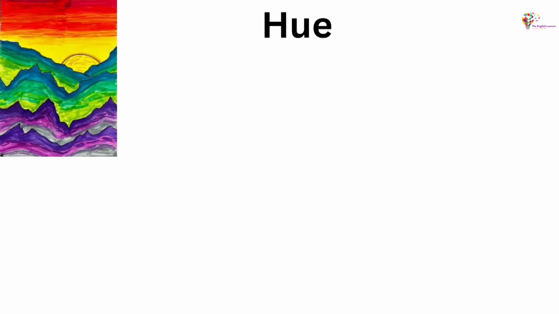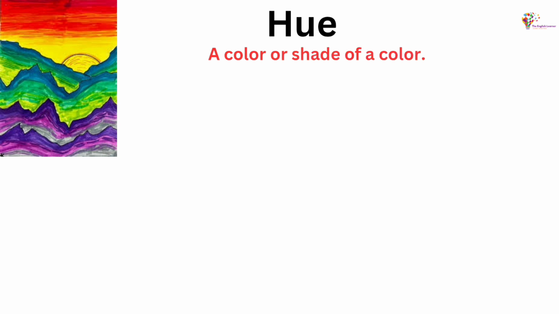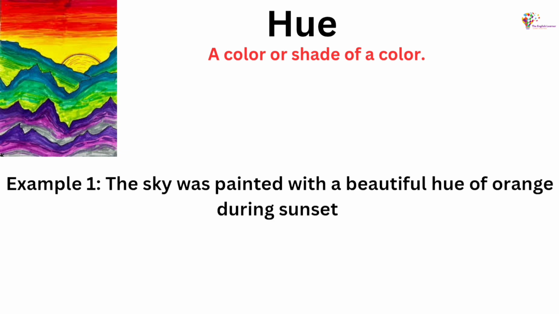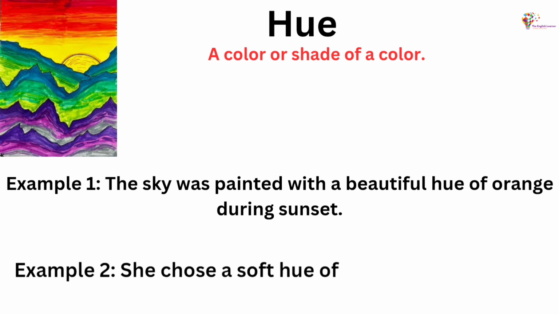Hue, a color or shade of a color. Example 1. The sky was painted with a beautiful hue of orange during sunset. Example 2. She chose a soft hue of blue for the bedroom walls.